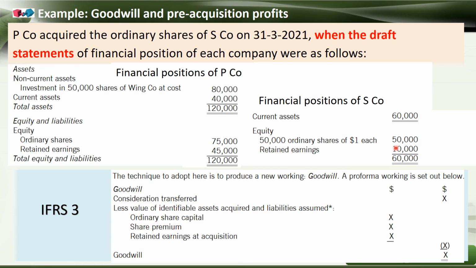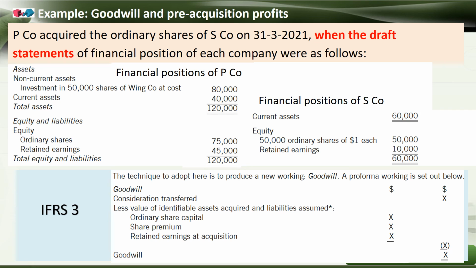Now, in order to calculate the goodwill, we have a template or formula given by IFRS 3. Let's read out that thing in order to understand and use this template to calculate the goodwill. The technique to adopt here is to produce a new working for goodwill. The pro forma working is set out below. So, goodwill calculation: consideration transferred.